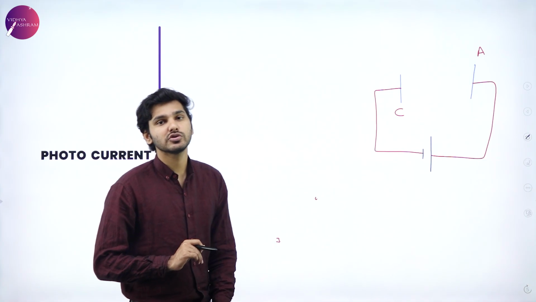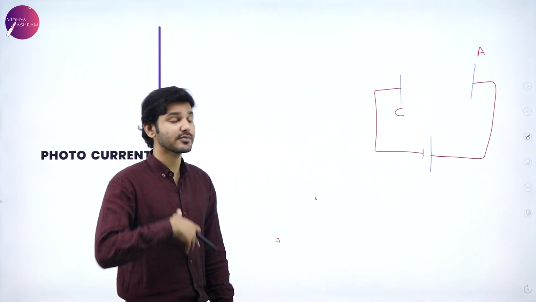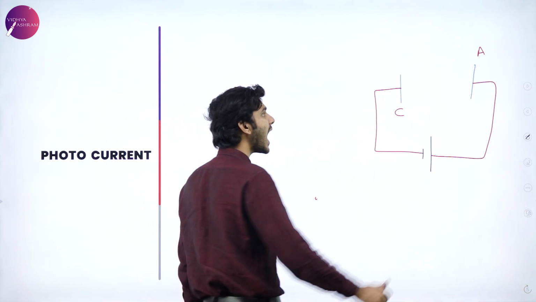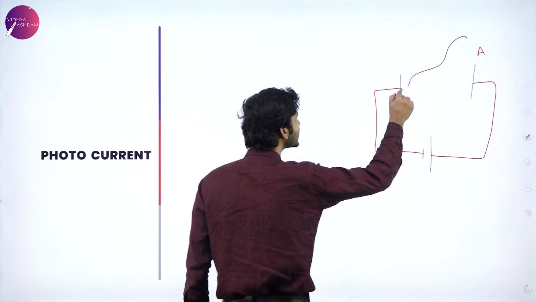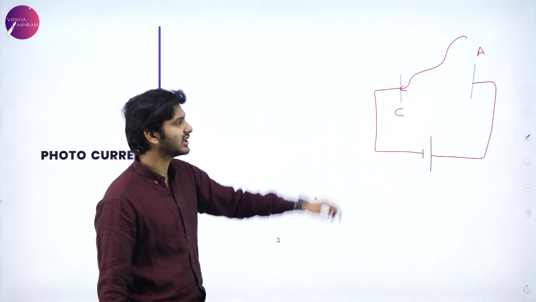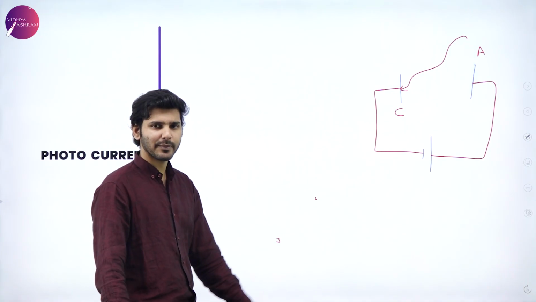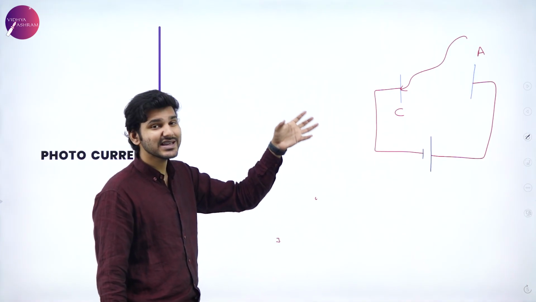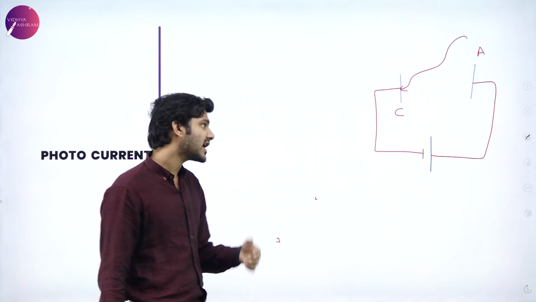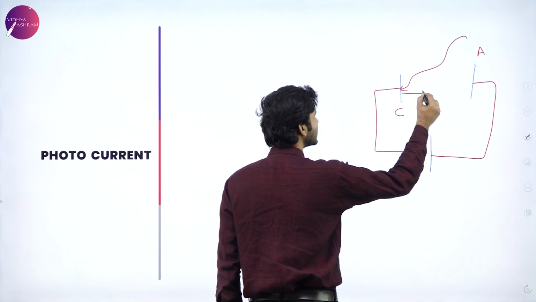Now, I am going to do photoelectric effect here. That is, I am going to produce photoelectric effect in this particular condition. So, I allow light of suitable frequency to be incident on that particular metal surface. So, what will happen? When light of suitable frequency is incident on a metal surface, photoelectric effect happens and an electron is emitted.